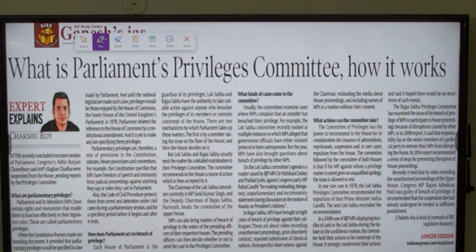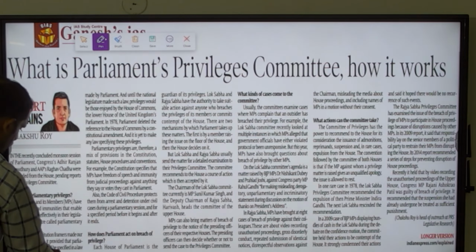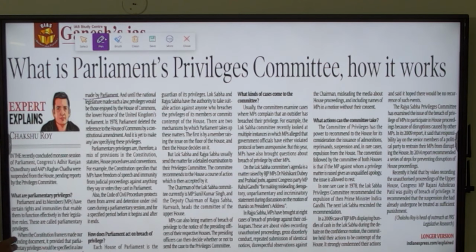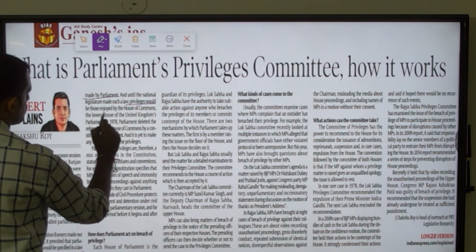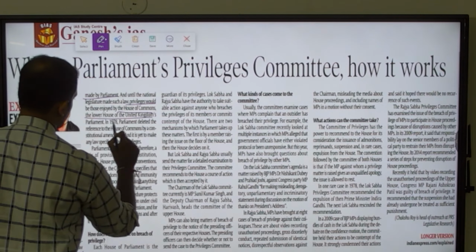When the Constitution was framed, it said that what constitutes parliamentary privilege needs to be specified in law by the Parliament, and until such law is framed by the national legislature, that is our Indian Parliament, the privileges in India will be taken from the House of Commons, the lower house of the United Kingdom.